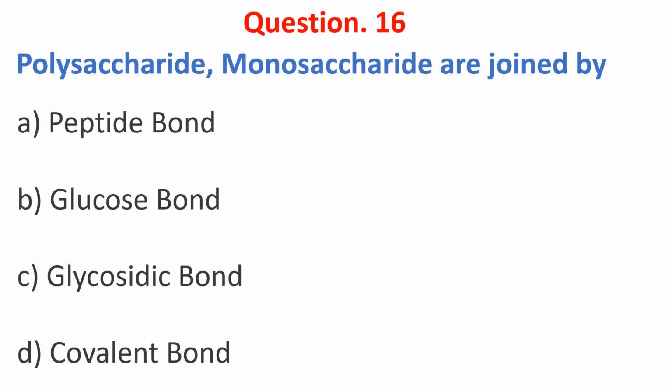Polysaccharides, monosaccharides are joined by which bond? A. Peptide bond.